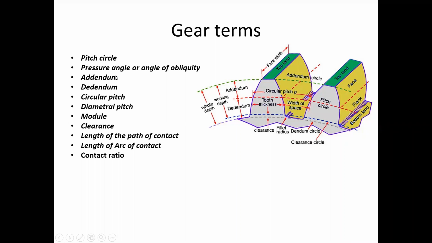Now let us see the pressure angle. The pressure angle is the angle between the common normal at the point of contact and the common tangent at the pitch point. It is known as the pressure angle or angle of obliquity. It also has standard values: 14.5 degrees and 20 degrees generally.